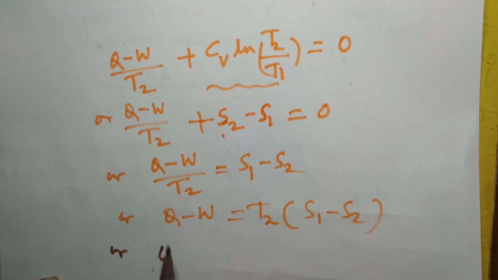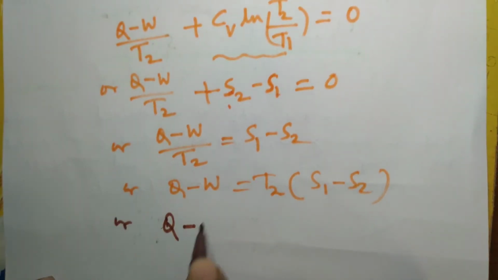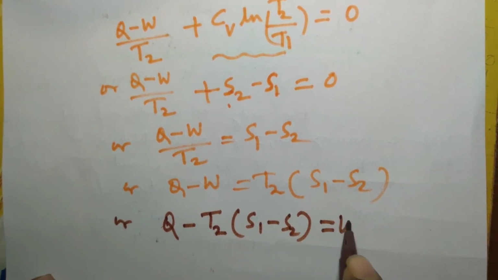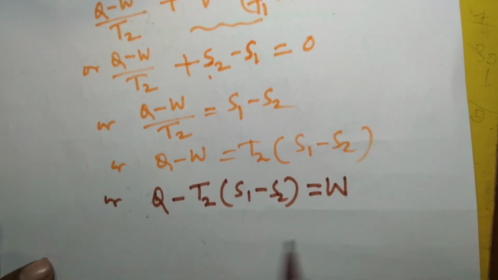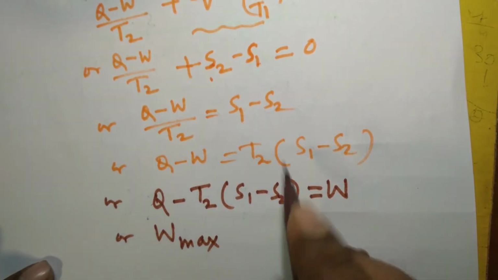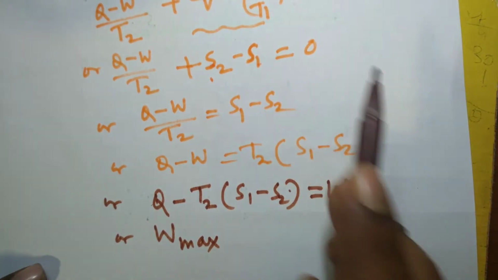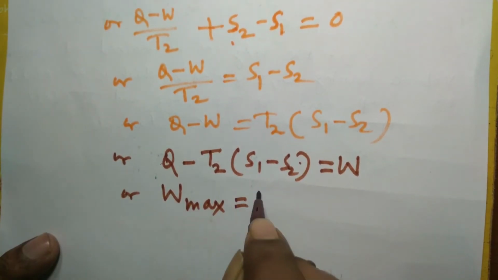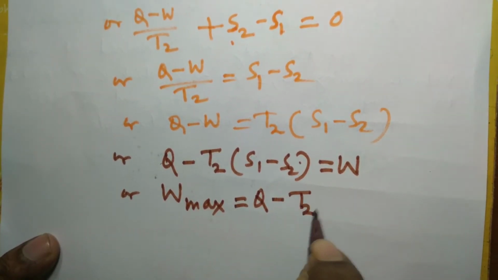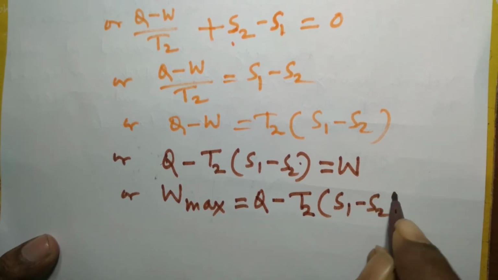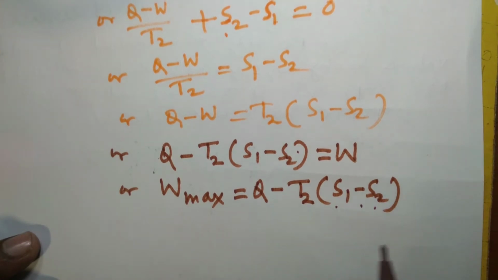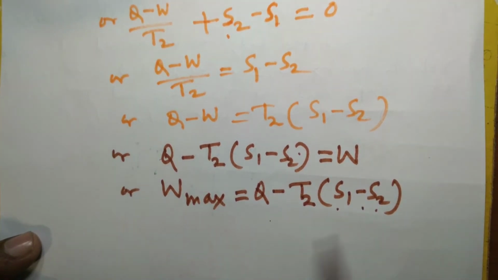Q minus T2 S1 multiplied by S1 minus S2 is equal to W. And this W is maximum, or I can say W max. This is because this is the expression for a reversible process, and in a reversible process the work produced is maximum. So W max is nothing but Q minus T2 multiplied by S1 minus S2, and this S1 minus S2 is nothing but the entropy decrease of the body.